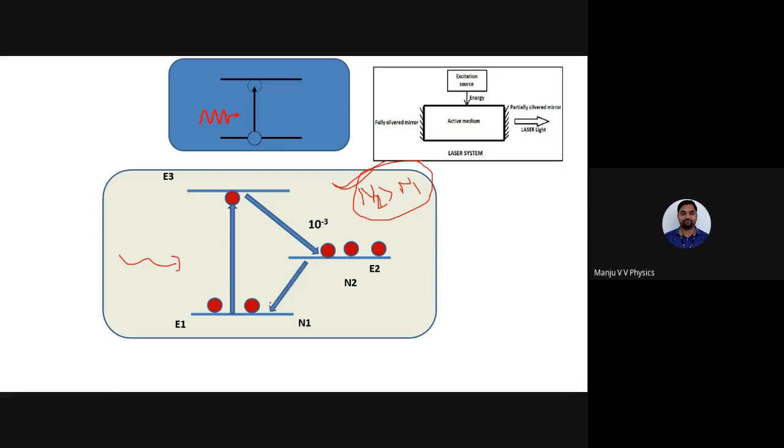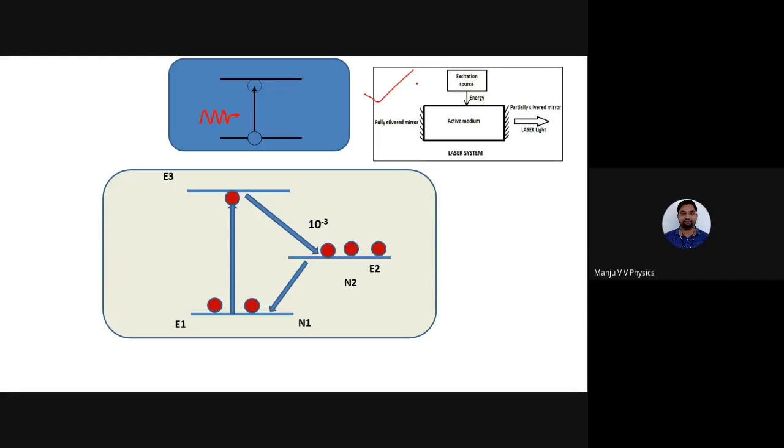Now the atom comes to the ground state. This is called the active medium. How do you write in the examination? Very simple. Suppose they ask you a question like this: what are the requisites of laser? Explain. First thing is excitation. Draw this diagram. This is not required, only this diagram is sufficient. Excitation source: it is the source of energy required to pump the atom from the ground state to the excited state.